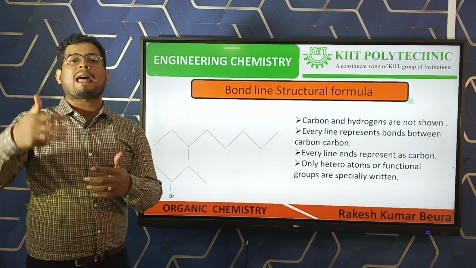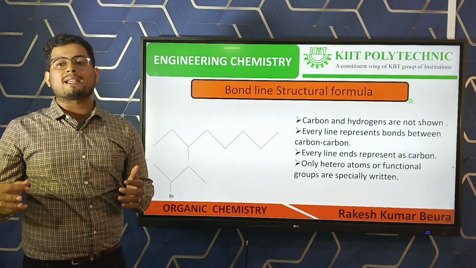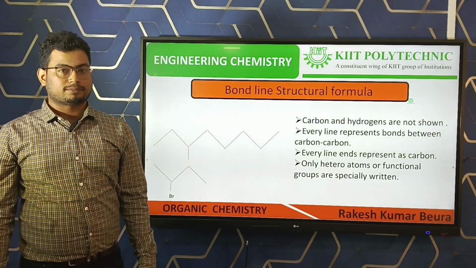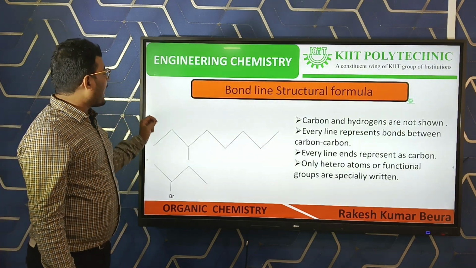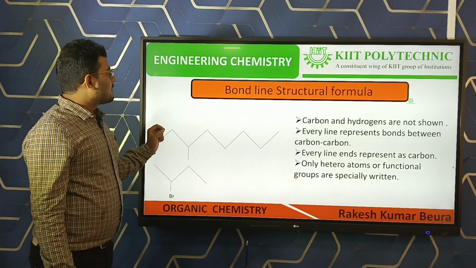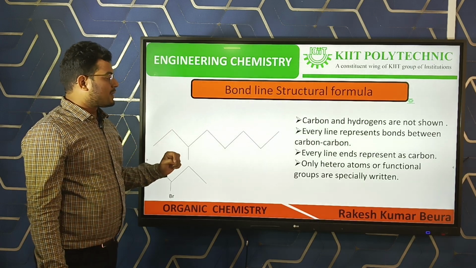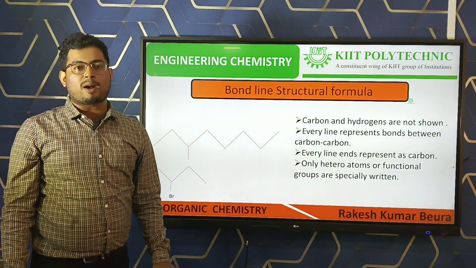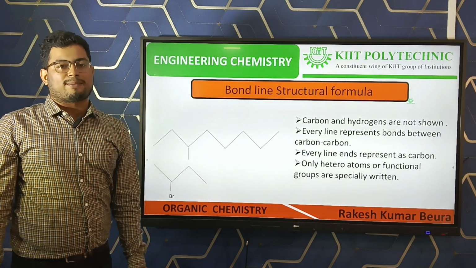If 3 parallel lines are there, that represents a triple bond between carbon and carbon. Every line end represents a carbon. Only heteroatoms or functional groups are specially written, but generally atoms are absent.